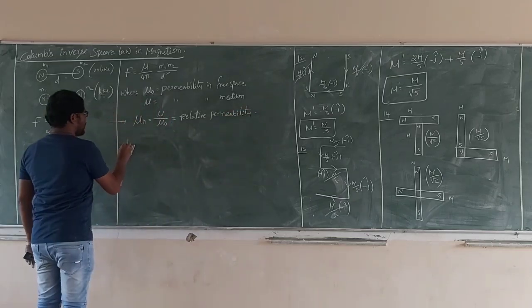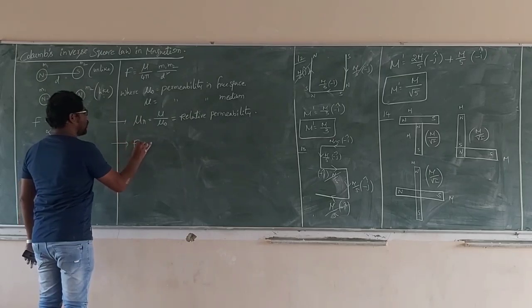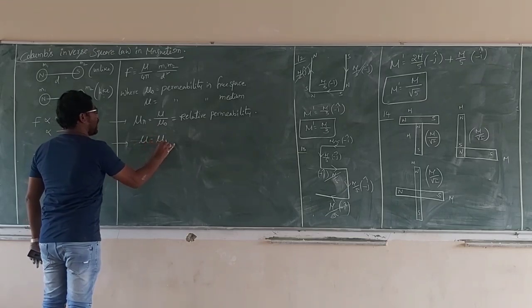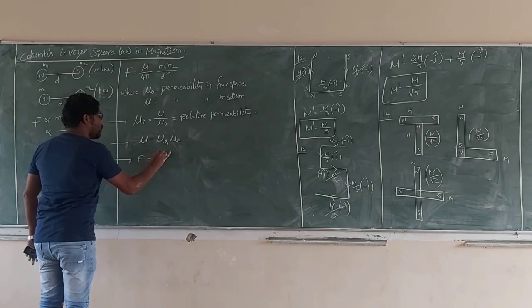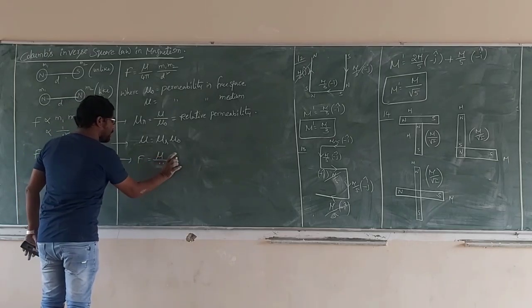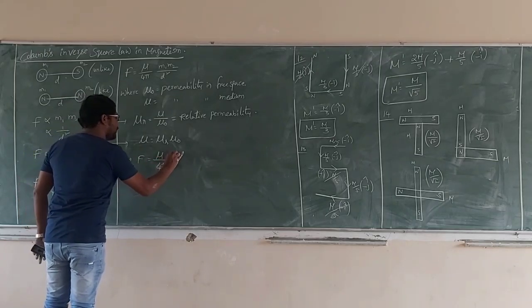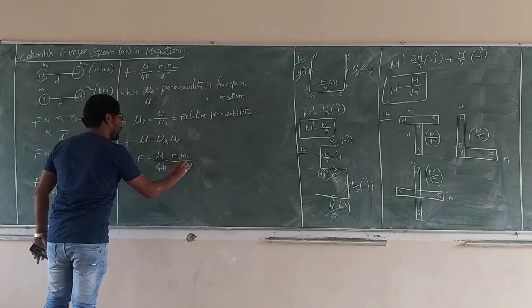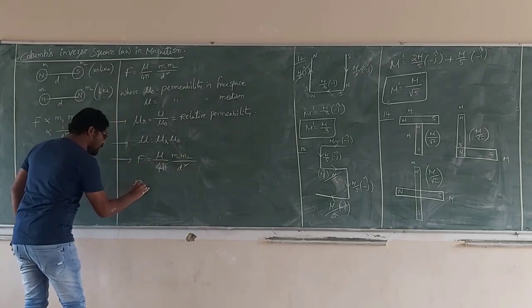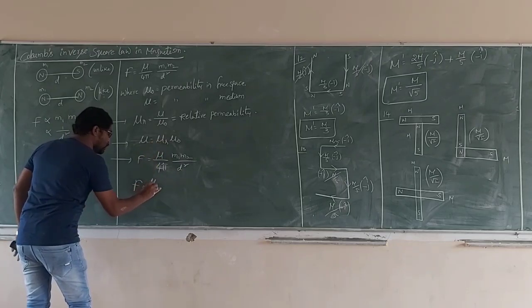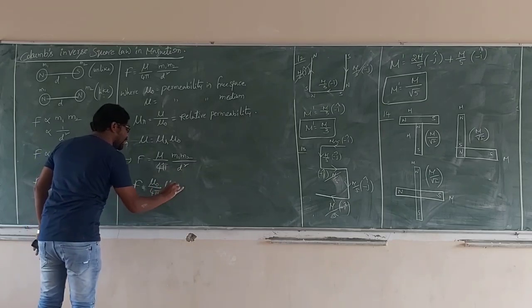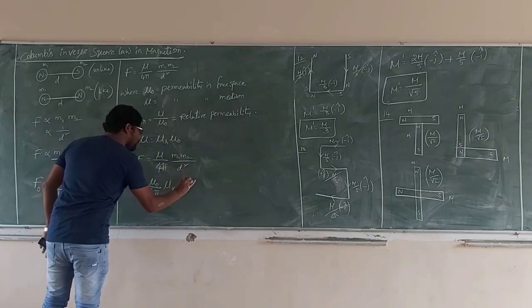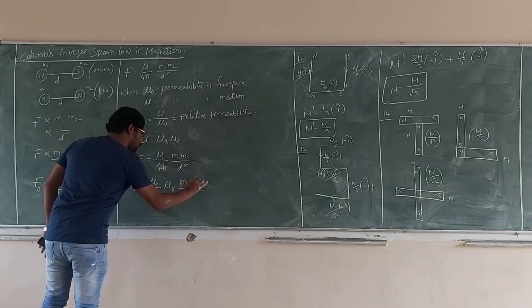Yes, we go for F is equal to mu by 4 pi m1 m2 by d square in medium, where mu is equal to mu r into mu naught. So F is equal to mu naught by 4 pi into mu r into m1 m2 by d square.